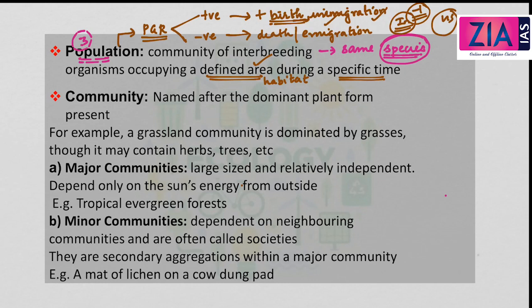Now let's come to community, which is the fourth level. Within community we have major communities and minor communities. We will come to that, but before that let's see what is a community. It is named after the dominant plant, mostly the dominant plant form in that particular place. Let us take for example a particular habitat or geographical location where there is a domination of some species of plant population, then we name that particular geographical location by the plant which is dominant there.